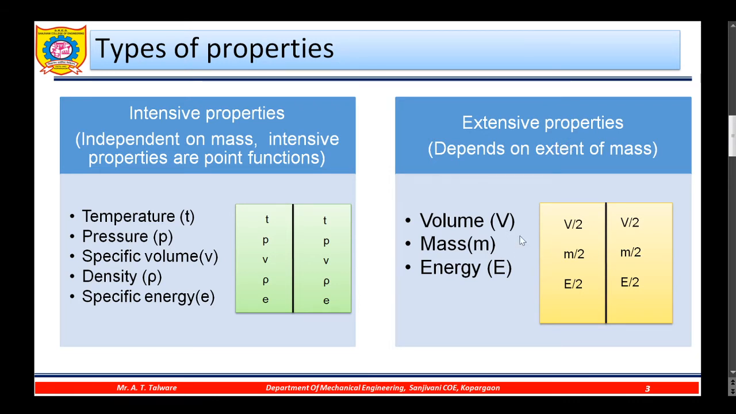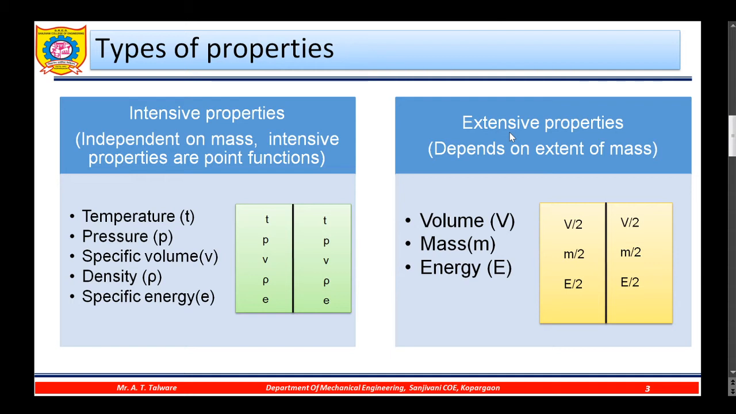For example, first of all, we consider the system before splitting this compartment into two parts. The total volume will be V, total mass will be M, and total energy will be E. When we divide into two compartments, in the left compartment the volume will be V by 2, and on the right side it will be V by 2. We assume these are equally divided into two compartments. So mass will be divided into half and half, and energy will be divided into half energy, half energy. So these are the properties which depend upon the mass. That's why they are called extensive properties.